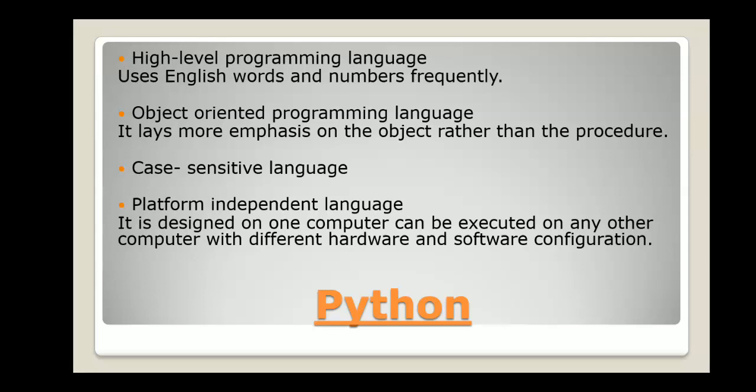Object oriented programming language means it focuses on what to do instead of how to do. It doesn't focus on the procedure. Case sensitive language means capital letters and small letters have different meanings. If we use capital A and small a, they will be considered different variables.